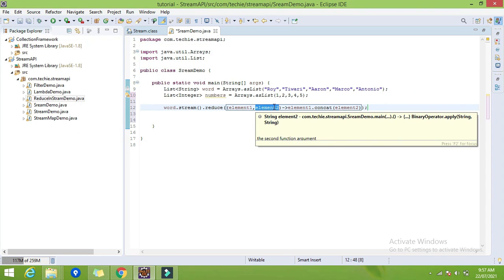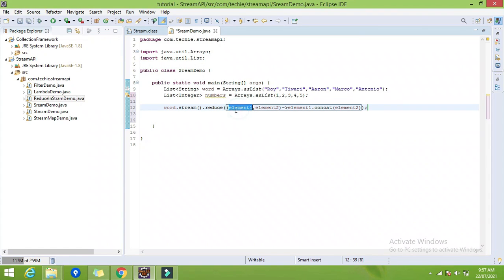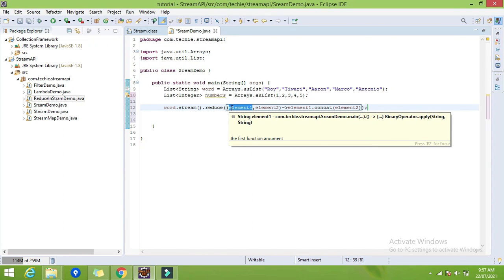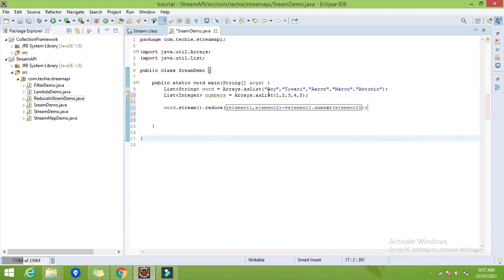Now how it works: first it will accumulate the result of this operator into the first argument. Consider the first one is Roy, this will be element 1. The second one will be Tiwari, so it will be element 2. Now element 1 Roy dot concat Tiwari, whatever the result will be accumulated into element 1.